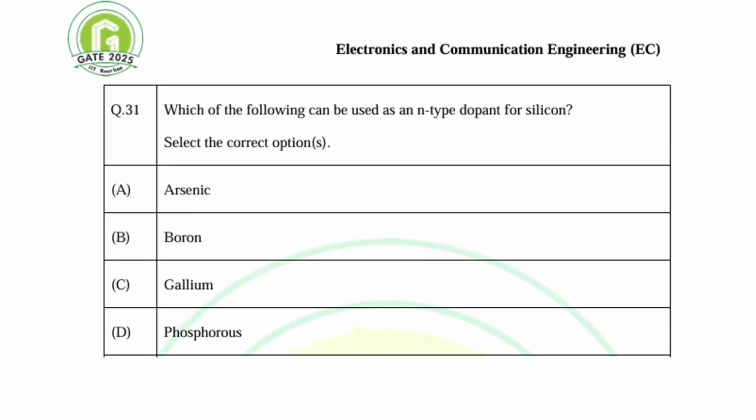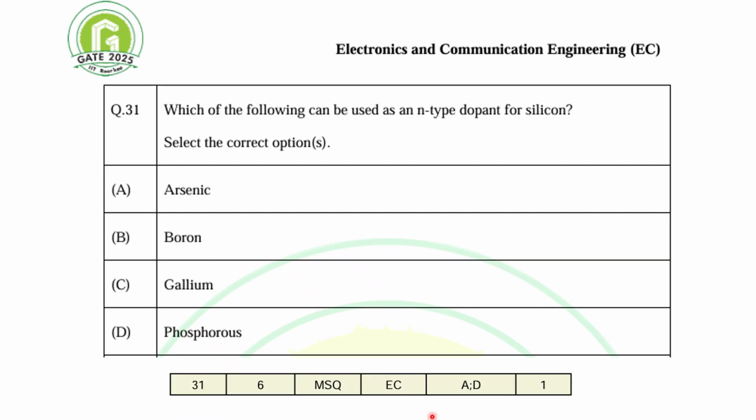So question first, what is the question? Which of the following can be used as an N-type dopant for silicon? This is a very simple one. Options are also given: arsenic, boron, gallium and phosphorus. As per the answer key provided by GATE 2025, your answer is A and D are correct, meaning arsenic and phosphorus both are correct. Okay, so let's see more detail about this question.